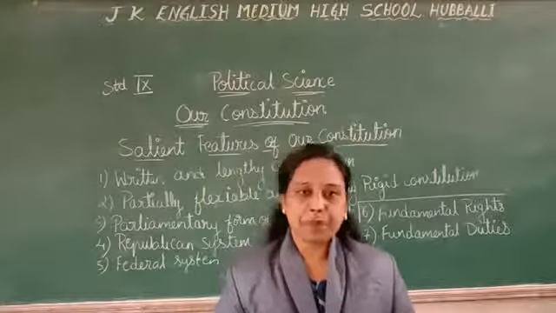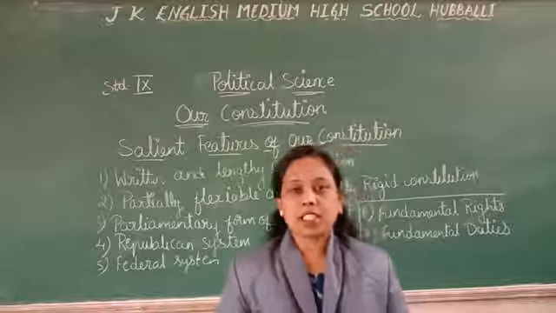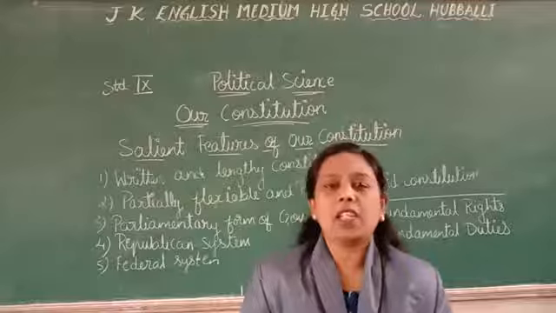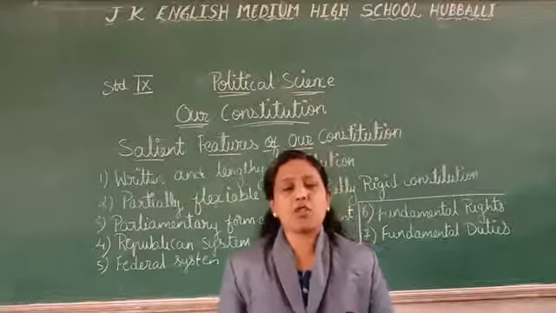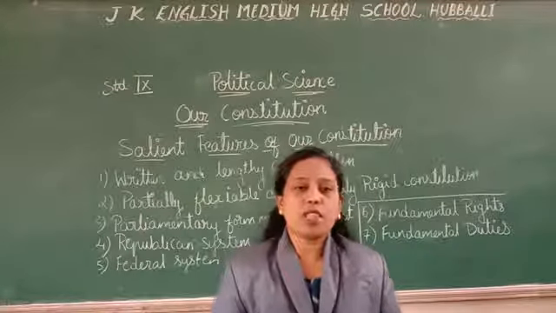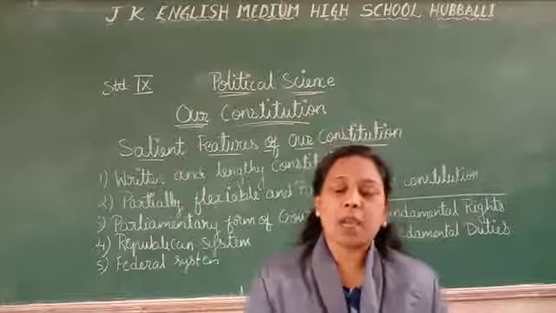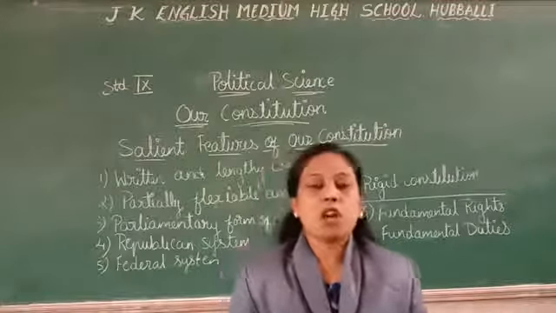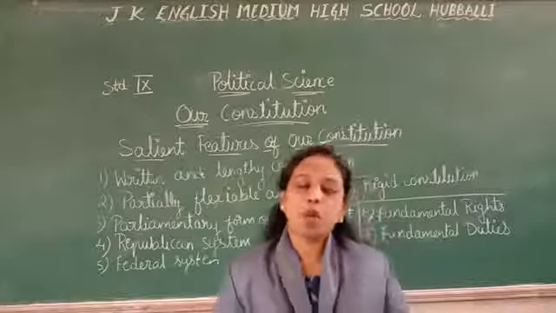Flexible means it is easy. Amendment is called a law. So anytime we can add rules and regulations to our constitution. So an easily amendable law to the constitution is called a flexible or simple constitution.